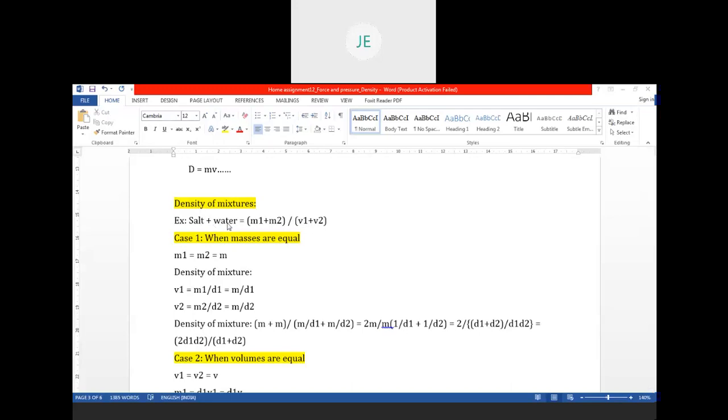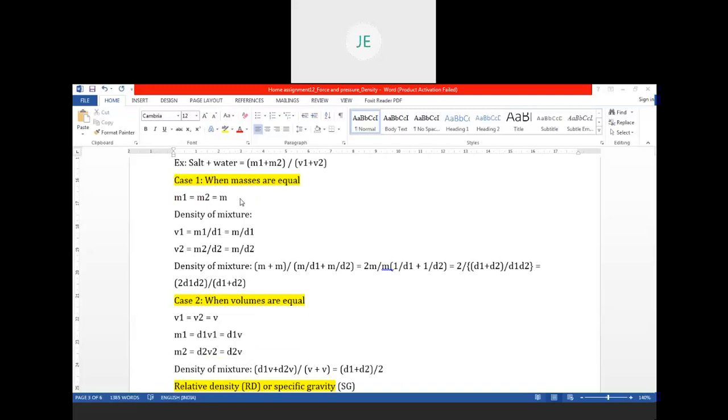This density of mixture is not only applicable to salt and water. If you add lemon juice also, water you will add, lemon juice you will add, salt you will add, some sugar you will be adding. All this mixture will also come under density of mixture.